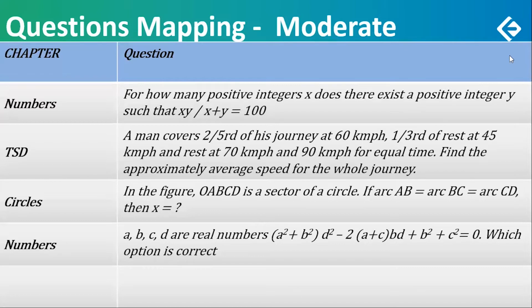Now in that part, if the arcs AB, BC, and CD are equal, then what is the value of x? X was the point where AC and BD, those 2 chords, intersect, and an angle was shown. Quite manageable, not difficult, moderate. Maybe even easy, but let's count it as moderate.